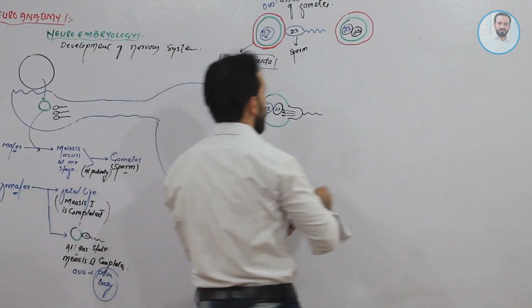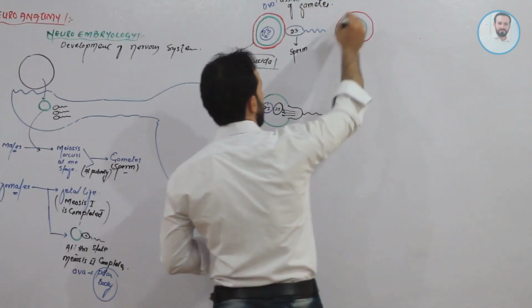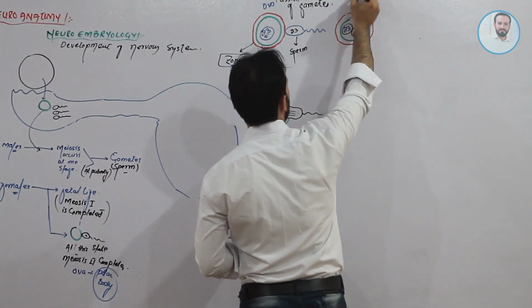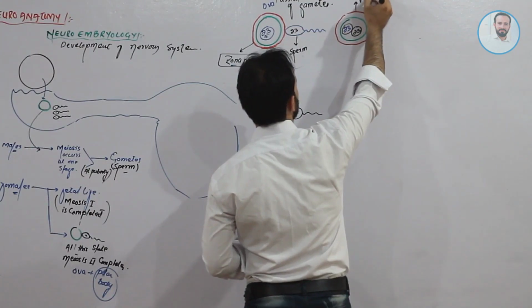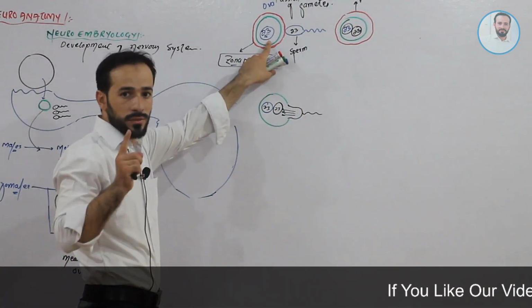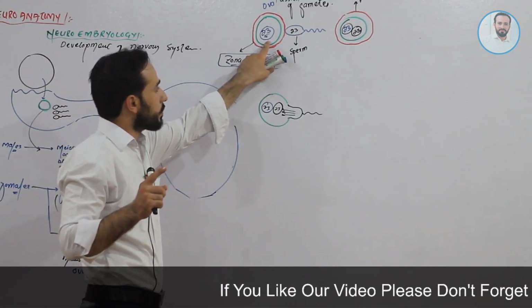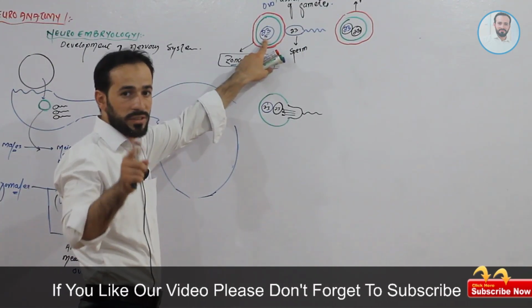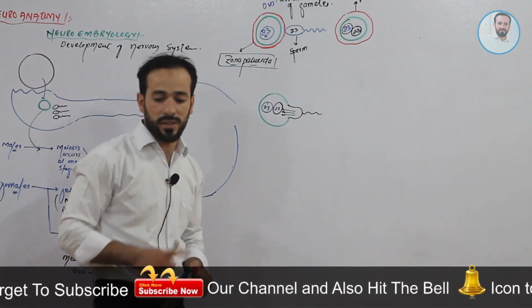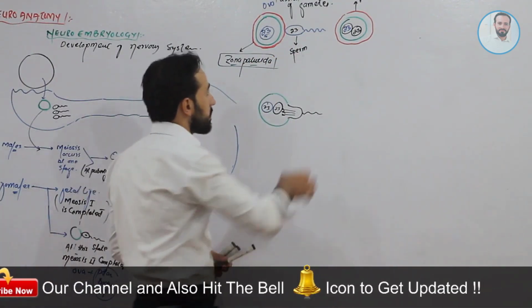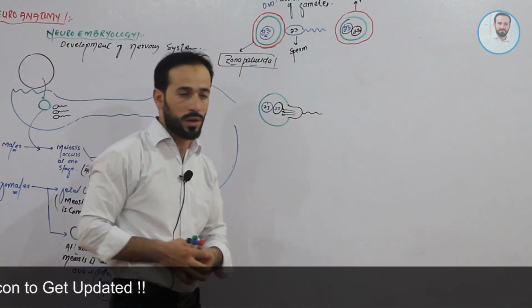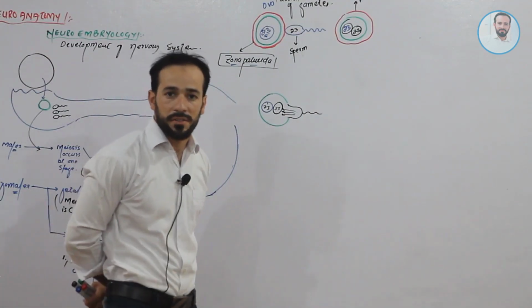Clear, friends? So after fusion, this cell is now known as zygote. The ova contains 23 chromosomes; it is haploid. The sperm also contains 23 chromosomes; it is also haploid. But this zygote contains 23 of the sperm and 23 of the ova. It is a diploid cell now.